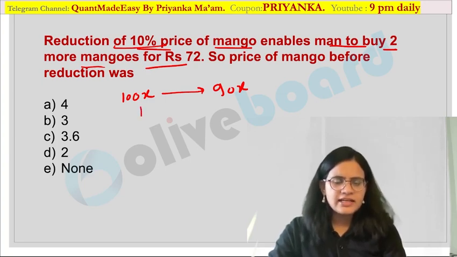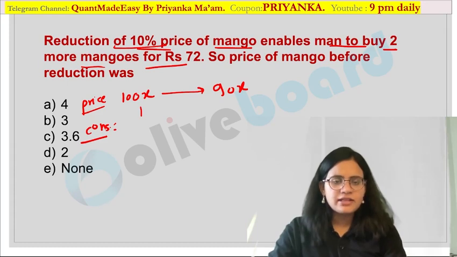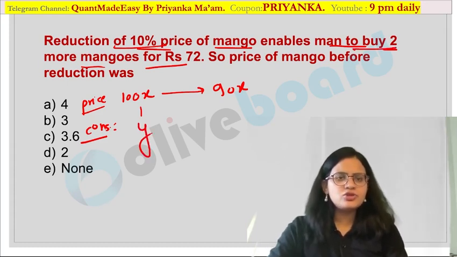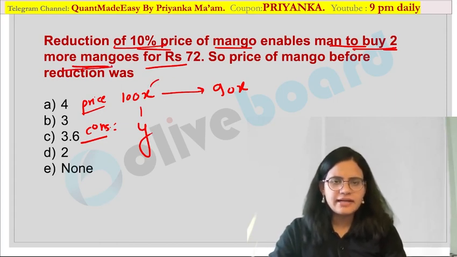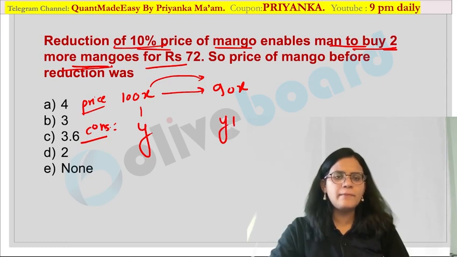Now suppose he is consuming... So this is nothing but the price. How much is the consumption? That means how many kgs he was purchasing. Suppose he was purchasing Y apples initially. Now he can purchase 2 more apples because the price is reduced. So you can buy more now. So this would be equal to Y plus 2. Are you getting my point?